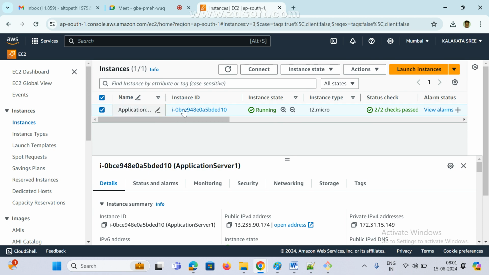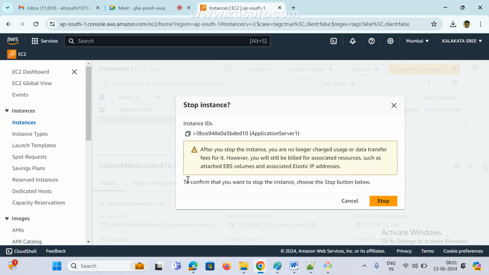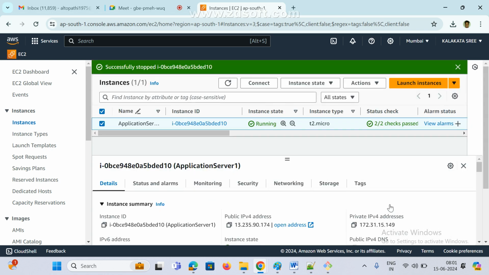So that is the reason: select our instance and go to instance state, and there is one option if you want to stop, reboot, or if you want to terminate. Anyway, I am stopping here. It is asking, do you want to confirm that? Yes, stop. So now what is this meaning? I clicked on stop. What does this mean?